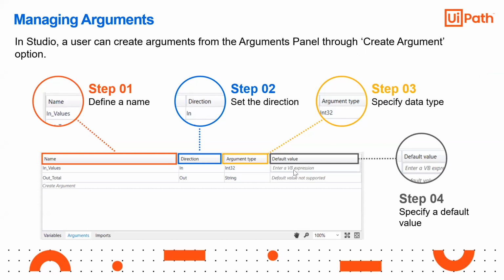So in the argument type it is given Int32. What is Int32? It should be only int, right? No, 32 bit. Oh, it's 32 bits. So in the variable also we can give Int32, right? Yeah. Argument is basically a variable, but it is like a mediator, right? Argument is a mediator. Yes, it is a bridge variable, you can say. So it is creating a bridge between two processes, right?